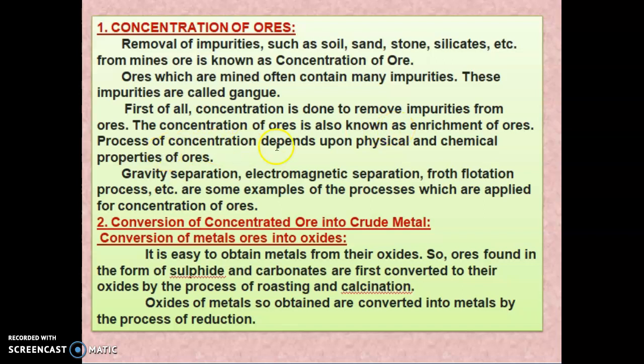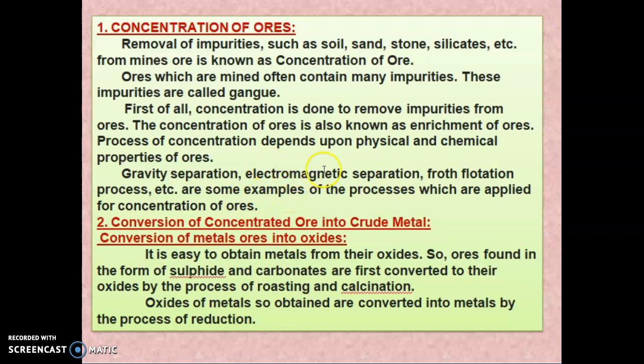So the process of concentration depends upon the physical and chemical properties of the ore. So here there are different methods for the concentration of an ore. The first one is gravitational separation, then electromagnetic separation, froth flotation process, etc. These are some examples of the processes applied for the concentration of ore. So using these methods, we can remove the impurities.